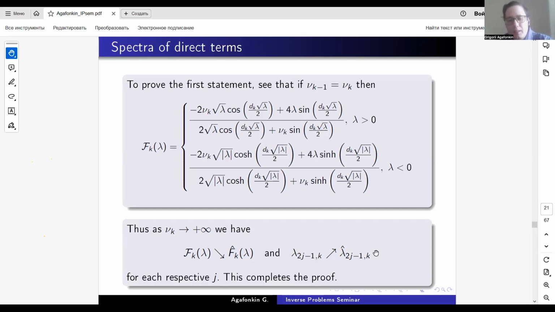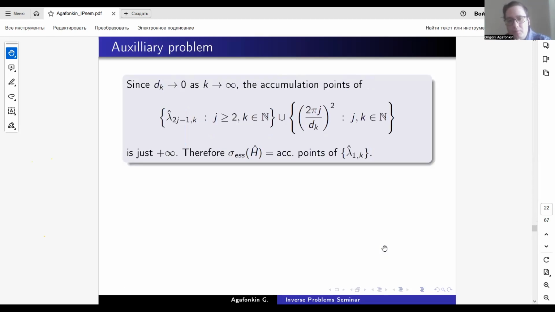I'm sorry. Okay, so we have proven that we have some convergence of eigenvalues.